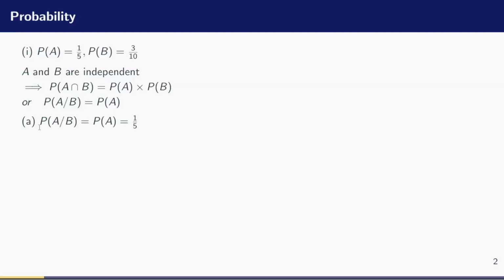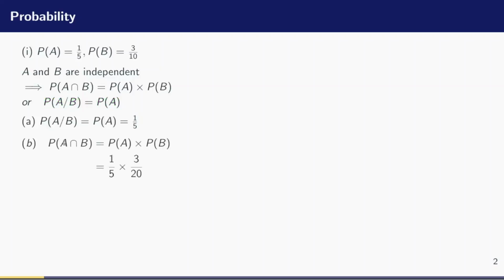The first question is that let's find the probability of A given B. As I've just explained over here, since A and B are independent, the key word in that question, the probability of A given B is just equal to the probability of A, which was given in the question as 1/5. So all what you had to do here was just to use the knowledge that since A and B are independent, then the probability of A given that B had already occurred is just equal to the probability of A, and that result is equal to 1/5. So we had solved the A part of the question already.